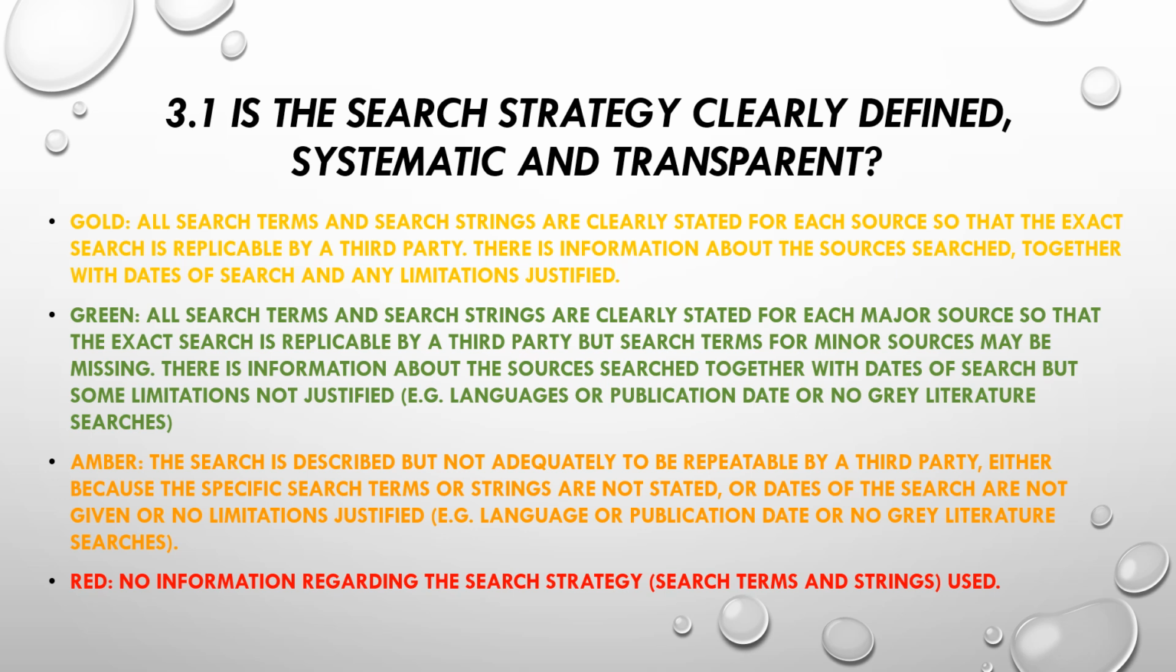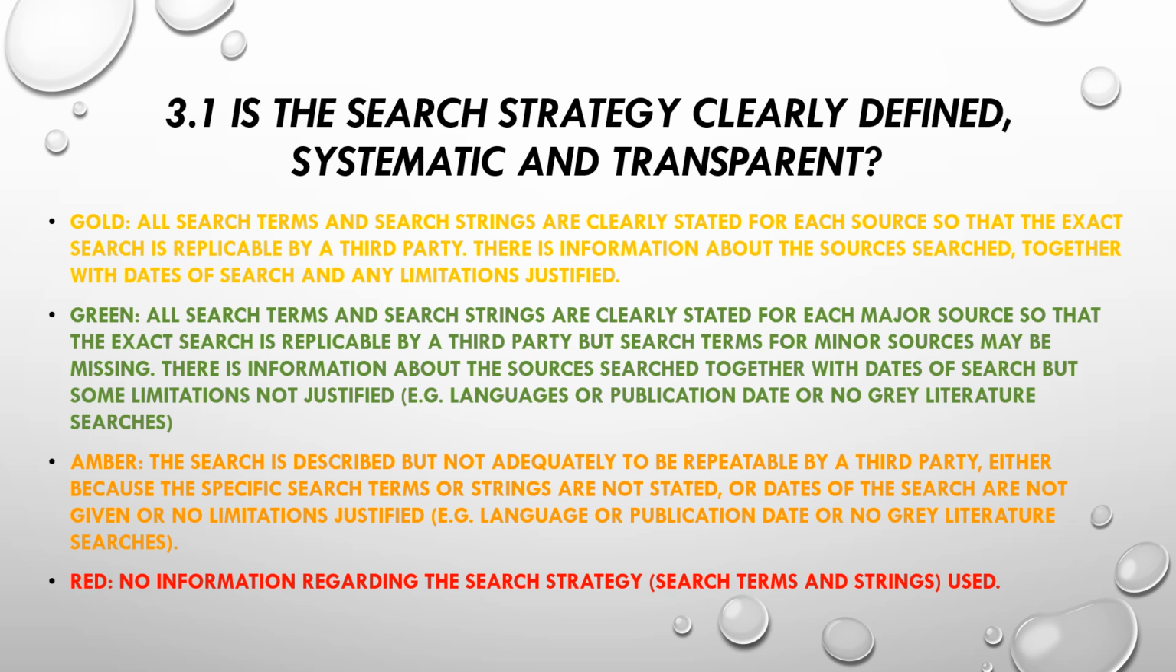So for this criterion, a gold rating indicates that all search terms and search strings are clearly stated for each source, such as databases, search engines and specialist websites, and there is information about the sources searched together with the dates of the search so that the method is repeatable and results replicable by a third party. And any limitations such as language, publication date or grey literature searches are justified.